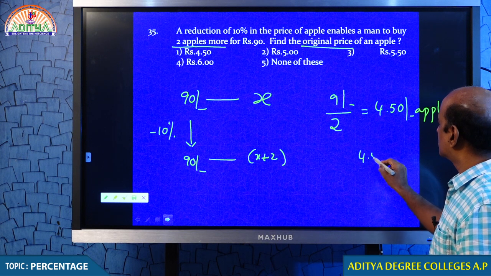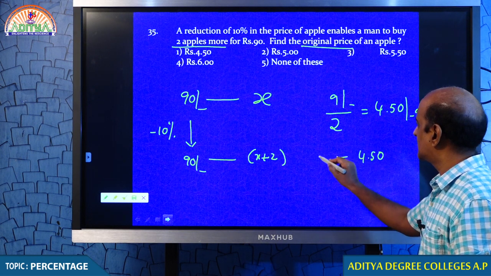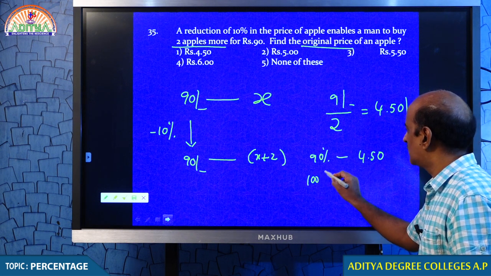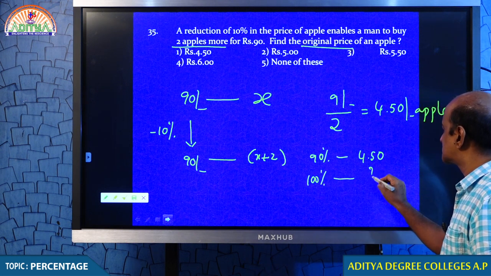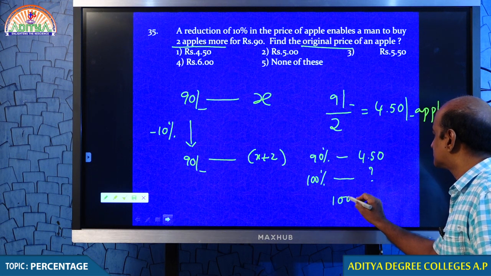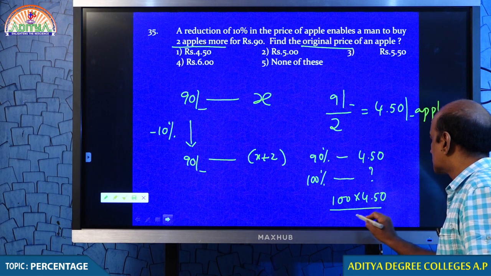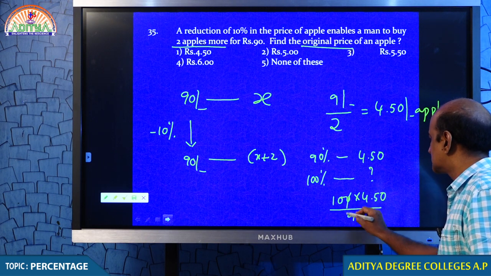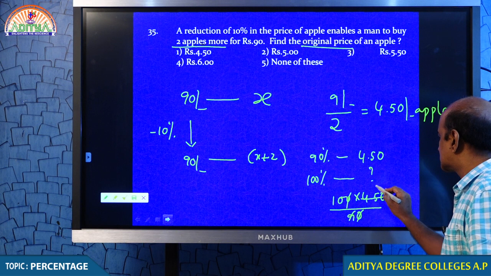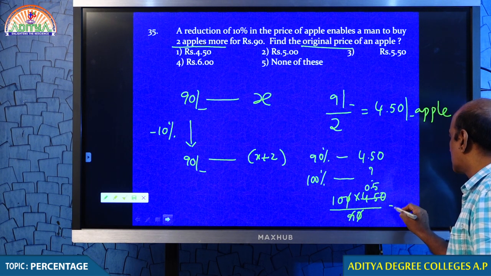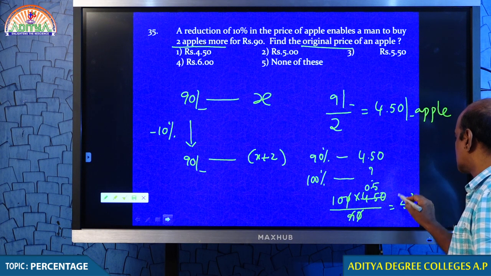Therefore, 4 rupees 50 paise is 90% of the original price. Now the question, how much is 100%? Divide by 90. Cancel, students. 9 gets cancelled 5 times. 0.5 times. Therefore, your answer is 5 rupees an apple.